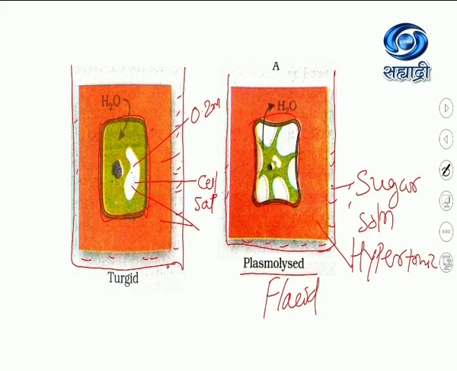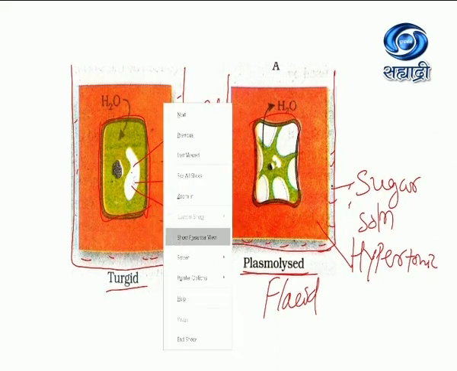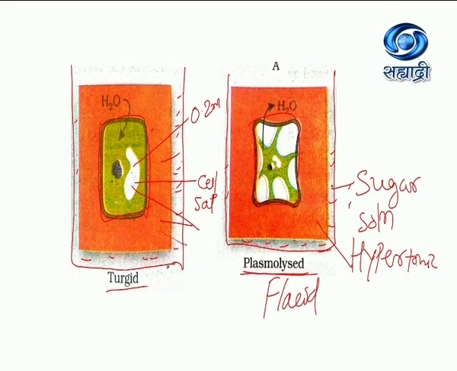Depending upon these turgid cells and plasmolyzed cells, a question can be formed in the NEET exam. A diagrammatic question can be asked, like, if there is a sugar solution in the beaker, they may give you a question mark here and ask, with options: plasmolyzed cell, turgid cell, no effect, or equilibrium.